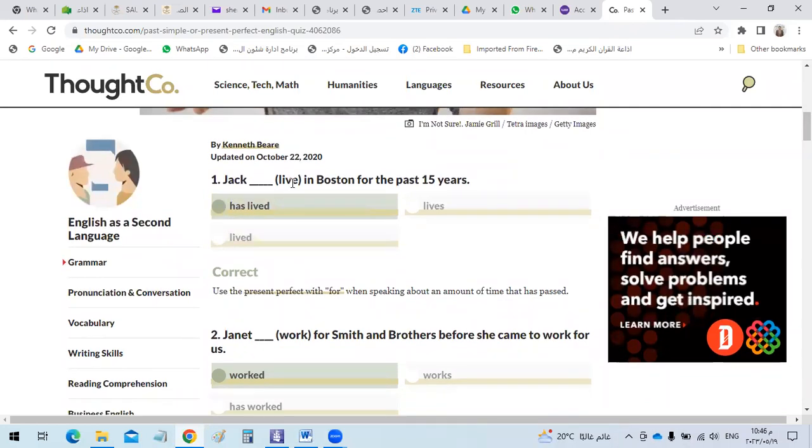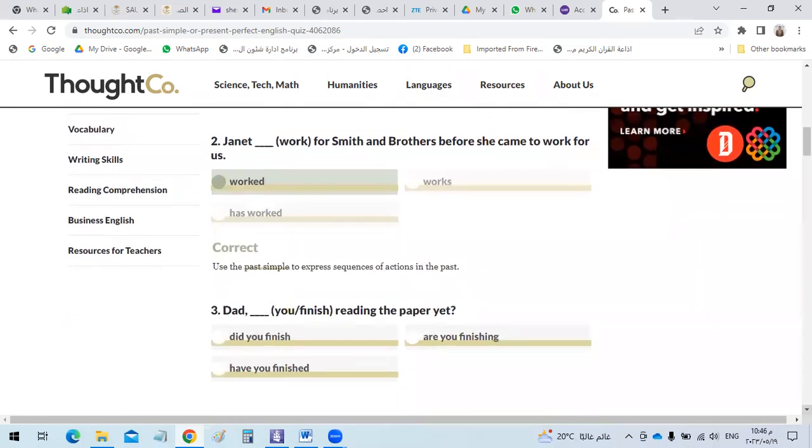Jack lived in Boston for the past 15 years. Here, Jack has already lived in Boston and he still lives there. That's why we have to choose "has lived." That means he is still living at this place. He hasn't moved yet.